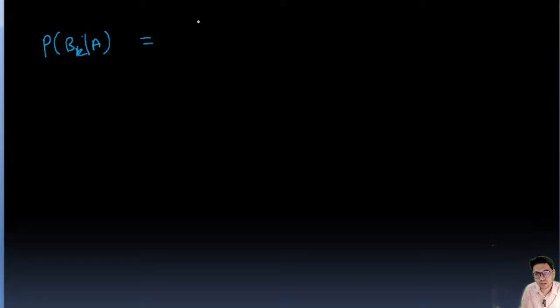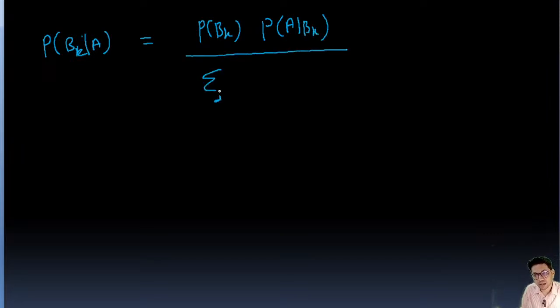P(BK|A) equals probability of BK into probability of A given BK, upon sigma over i of probability of BI into probability of A given BI, right? This one.